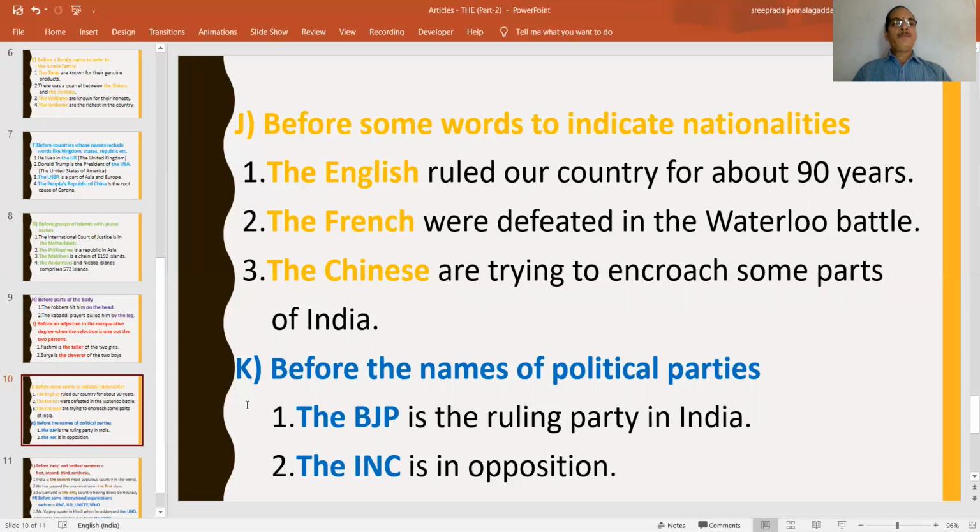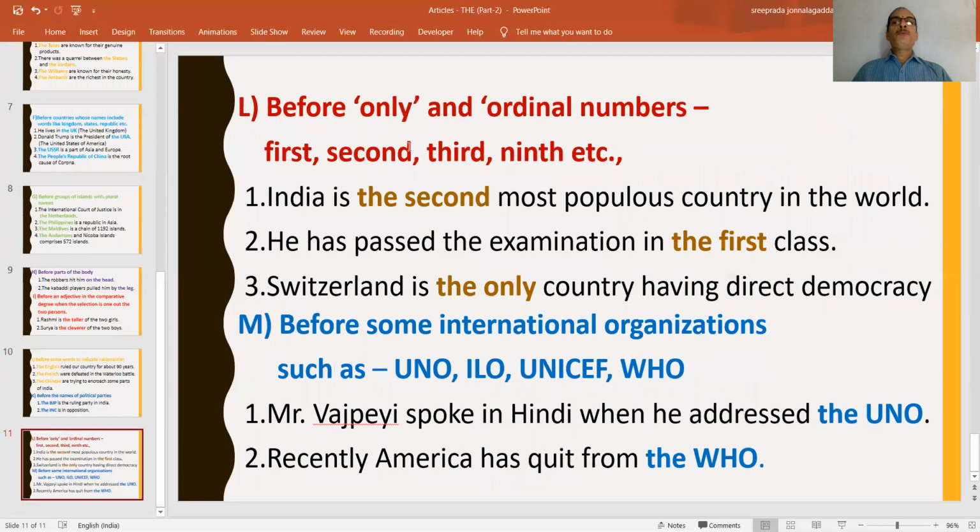And before the names of political parties also, we use the. And before the word only, and before ordinal numbers like first, second, third, ninth, etc., we use the. And moreover, before some international organizations or bodies such as UNO, UNICEF, WHO, ILO, we have to place the before such words also.